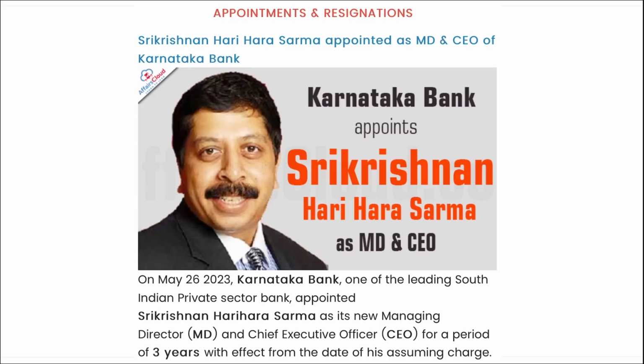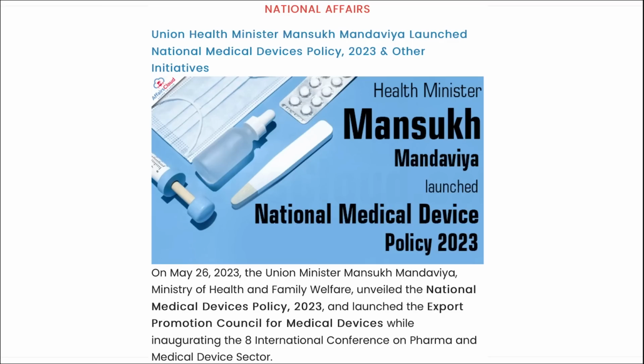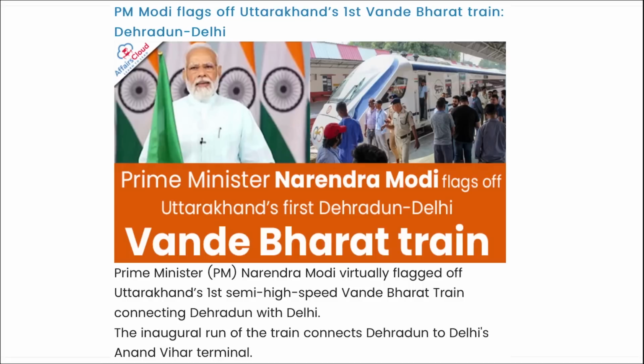Then, who has been appointed as the new Managing Director and Chief Executive Officer of Karnataka Bank? He will be Sri Krishna Harihara Sharmaji. Alright, S. Harihara Sharmaji, as you can see him in the picture, has been appointed as MD and CEO of Karnataka Bank. Next, Union Health Minister Mansukh Mandviya launched a national medical device policy, right, and various other initiatives.